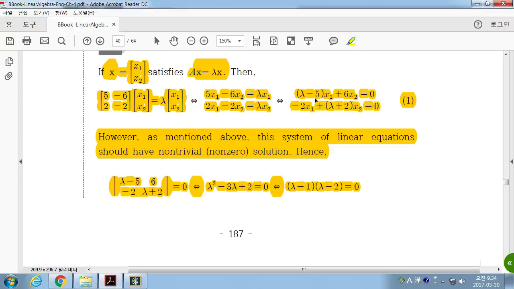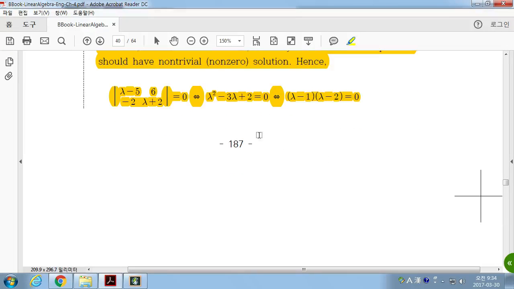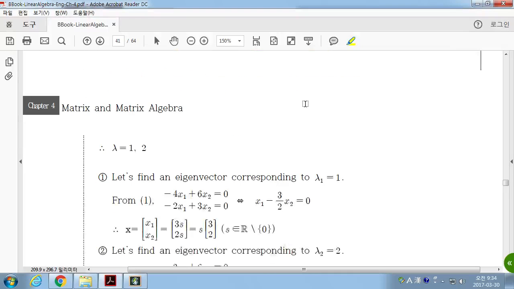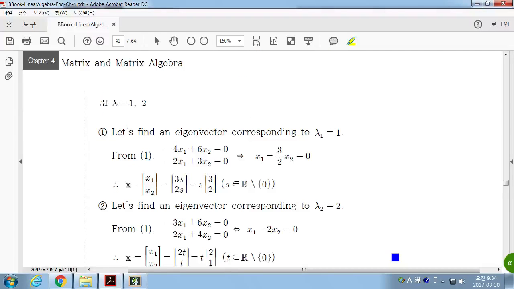Then what's the determinant of the coefficient matrix of this system? This can be written in this way. This is the characteristic polynomial of A. You can find the solution from this polynomial of degree 2, which is 1 and 2. So we have two solutions. These two are eigenvalues of the given 2 by 2 matrix. 1 and 2 are the two eigenvalues of the given matrix.